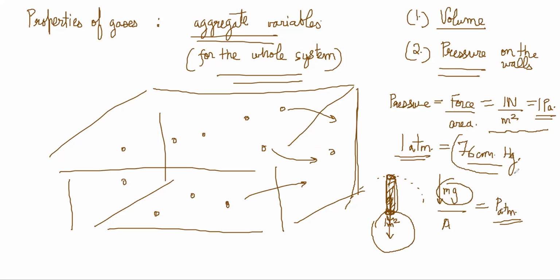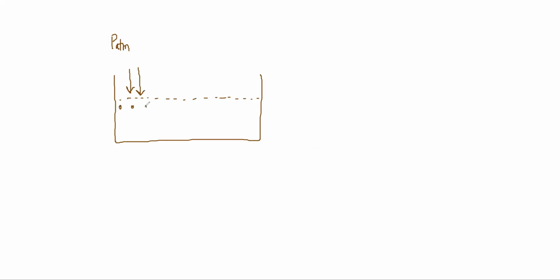Now, a column of Hg means this is 76 centimeter of mercury. That much weight can be supported by atmospheric pressure. So how do we figure that out? For example, suppose you have a vessel containing mercury. Now, think of the pressure of the atmosphere acting downward on the top layer of mercury.